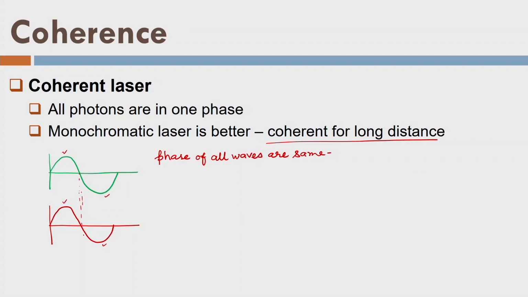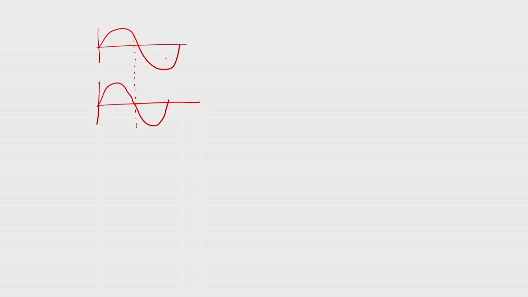What is the advantage here? The advantage is, first, they are monochromatic, so they have the same color and the same wavelength. Not only that, once they are in the same phase, that shows coherence for a very long distance. I can give you a simple example here. We have two waves with some wavelength difference. This is the first wave, and the second wave is slightly different. So this is the difference of the wavelength, delta lambda, and this is the total lambda.